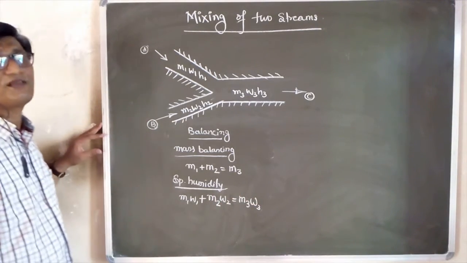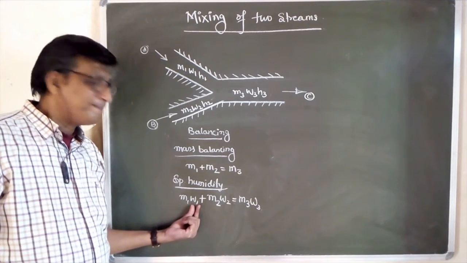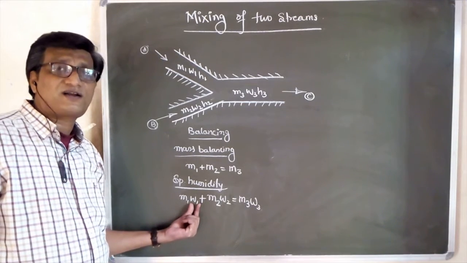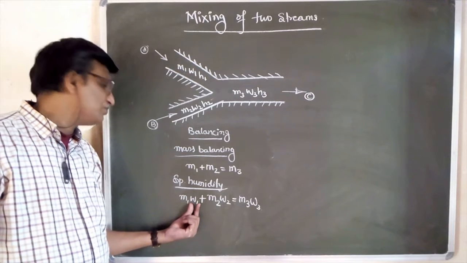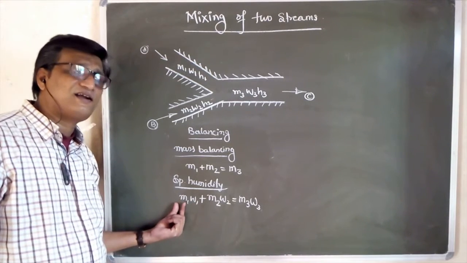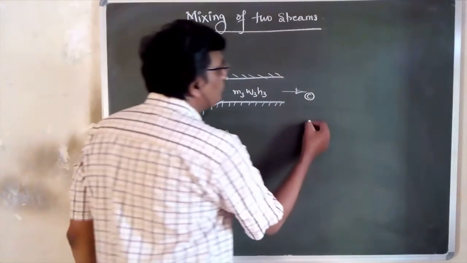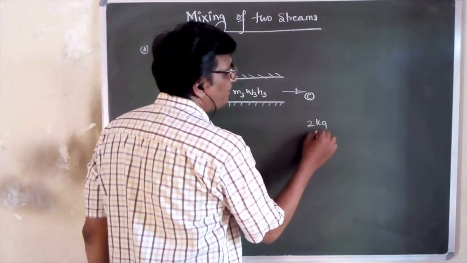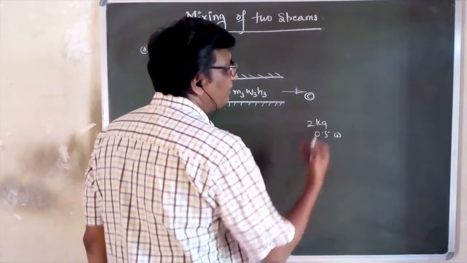W3. How does it come? Let us say, what is the specific humidity? It is the mass of water content per kg of dry air. So, how much is the mass of dry air? Let us say 2 kg of dry air is coming, and let us say 0.5 is the humidity, that is W is 0.5.